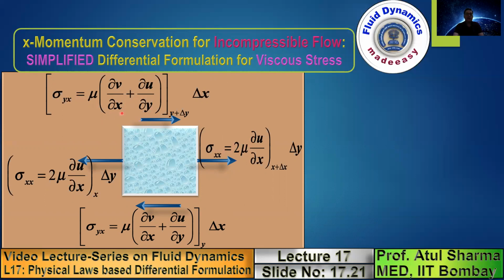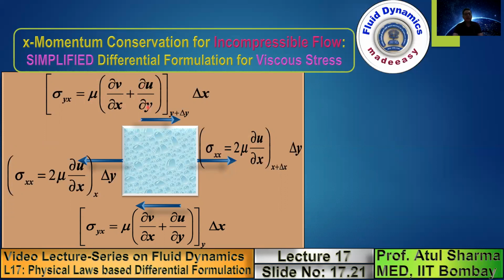What we will do is simplify this expression. We'll take one of these two, that is, we'll take mu del u by del x from this term, and from this we will take mu del v by del x, and I will show you that the combination of these two, when we do the differential formulation, results in 0. So finally, the simplified form that I will show you is sigma xx equals mu del u by del x, not 2 mu del u by del x, and sigma yx equals mu del u by del y.